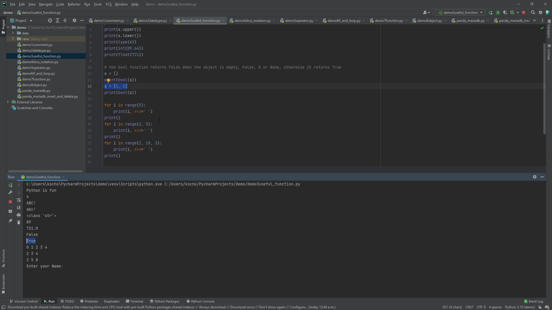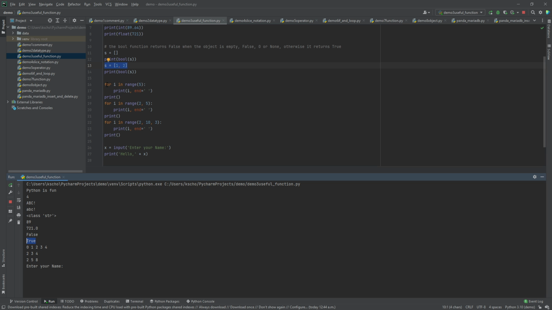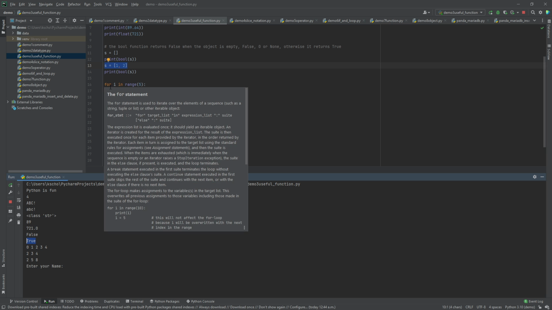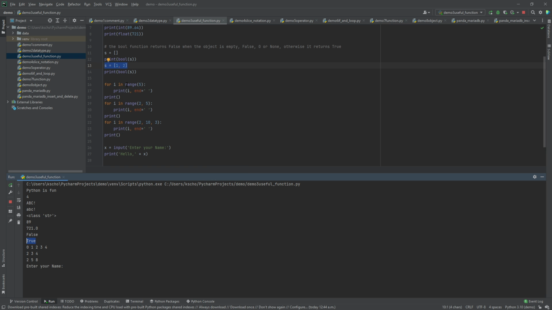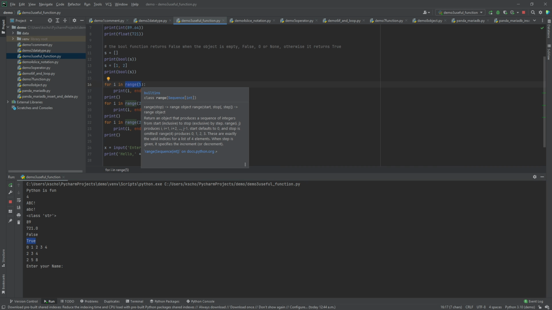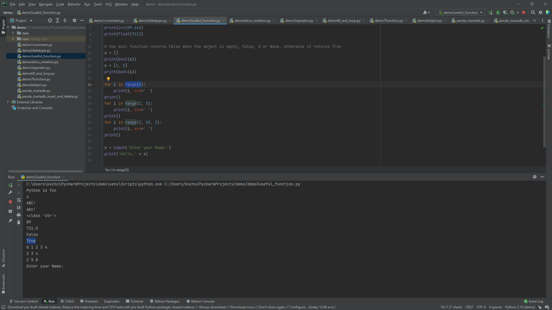And we also have a for loop. It's a basic loop, and then I also want to show you the range. The range is just a continuous sequence of numbers. When we say a range of 5, it will start counting from 0 and then end before 5. So it will print 0, 1, 2, 3, 4. These numbers are equivalent to the range 5.